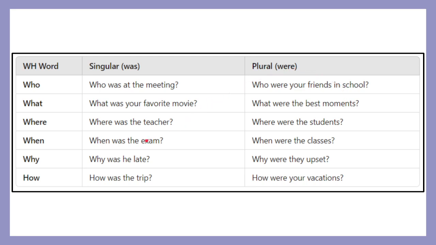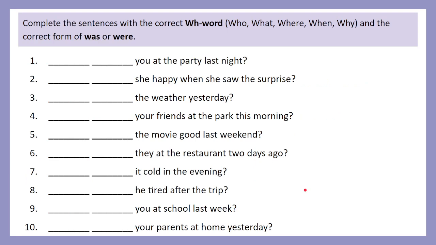Plural. When was the exam? Singular. When were the classes? Plural. Why was he late? Singular. Why were they upset? Plural. How was the trip? Singular. How were your vacations? Plural. Let's practice. We are going to write the WH word and the verb to be.